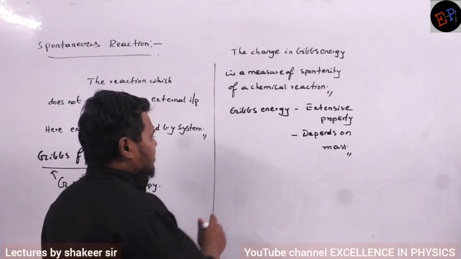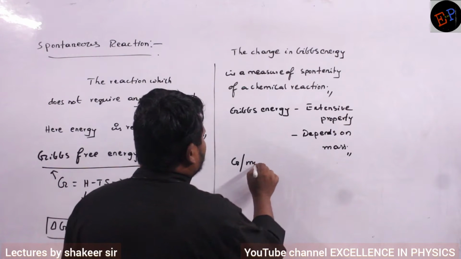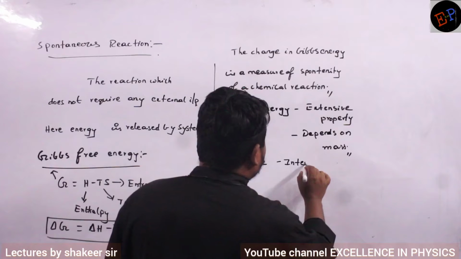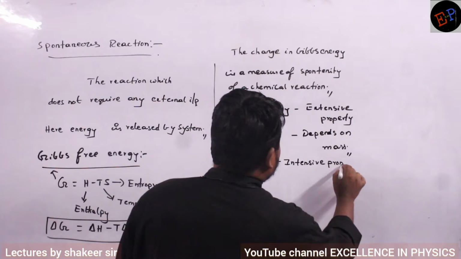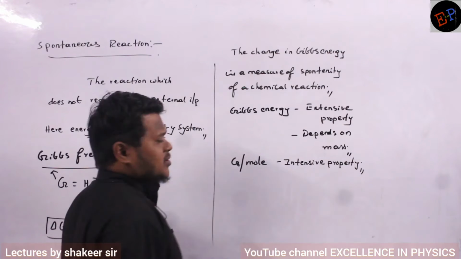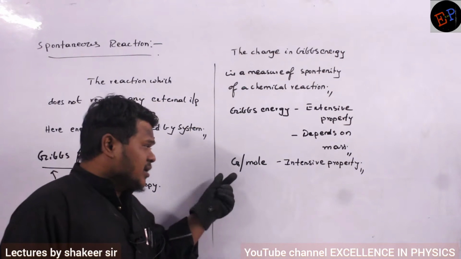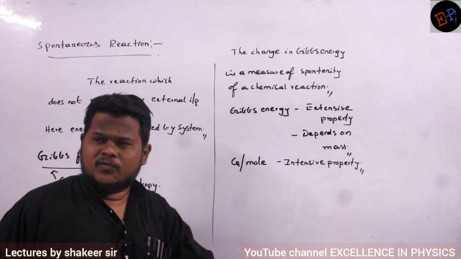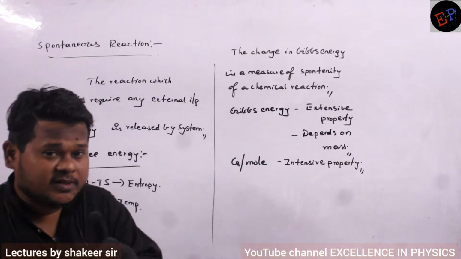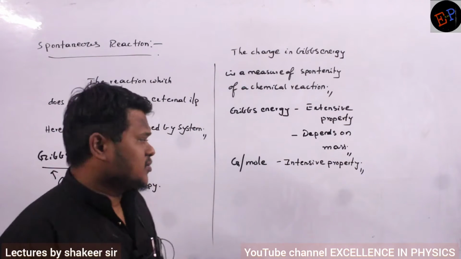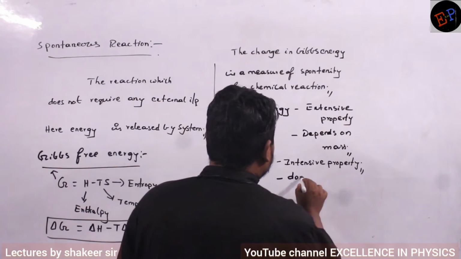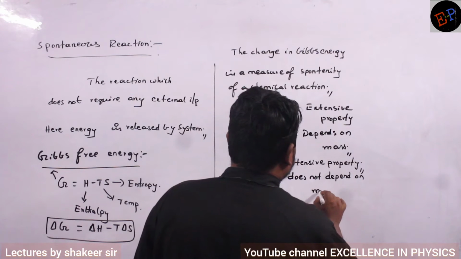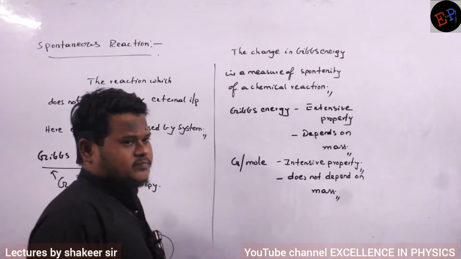Clear, no? But Gibbs energy per mole, this is an intensive property. Okay? What is meant by intensive property? Now already we have taken energy for 1 mole, no? Energy we have taken for 1 mole and it is always a constant. So now it doesn't depend on mass. So intensive property means it does not depend on mass.